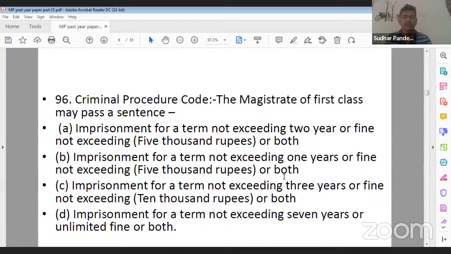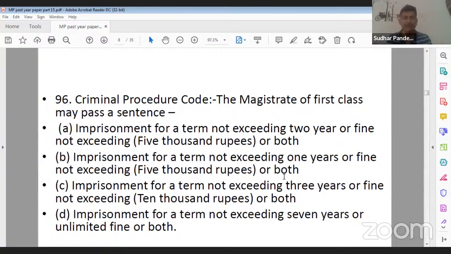Now, question number 96. The Magistrate of first class may pass a sentence. Option A, imprisonment for a term not exceeding 2 years or fine not exceeding 5,000 rupees or both. Option B, imprisonment for a term not exceeding 1 year and fine not exceeding 5,000 rupees or both. Option C, imprisonment not exceeding 3 years or fine not exceeding rupees 10,000 or both. Option D, imprisonment for a term not exceeding 7 years or a limited fine or both. So what should be the correct answer?